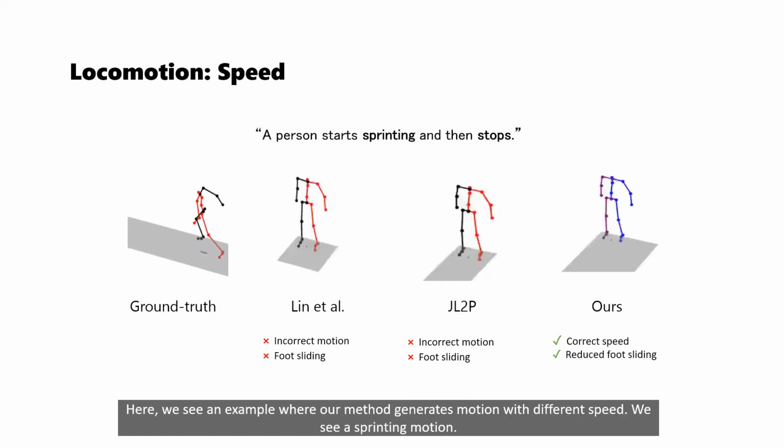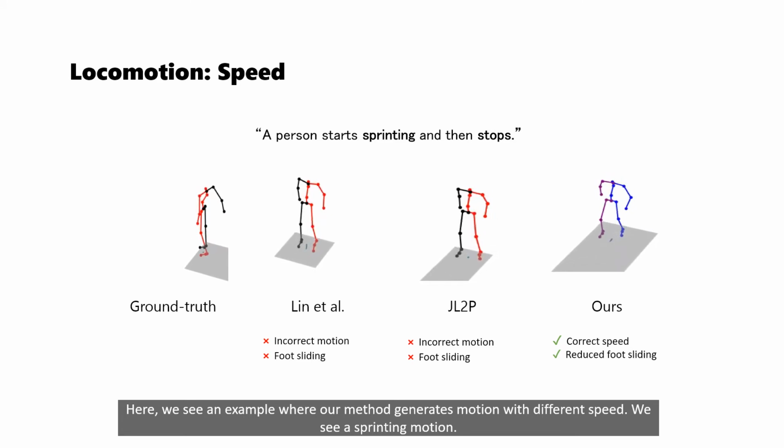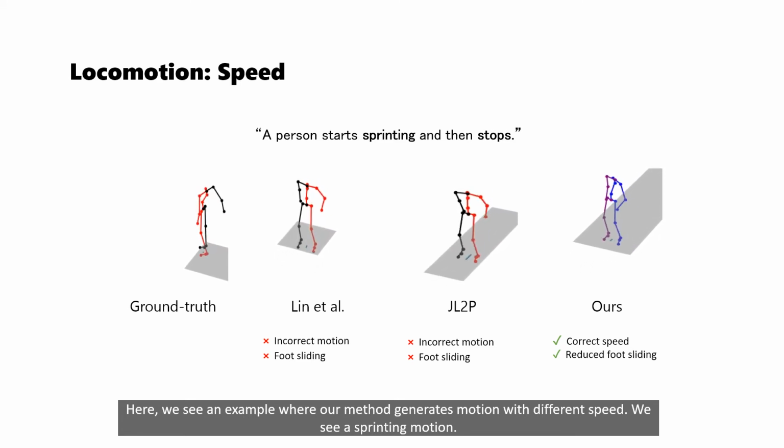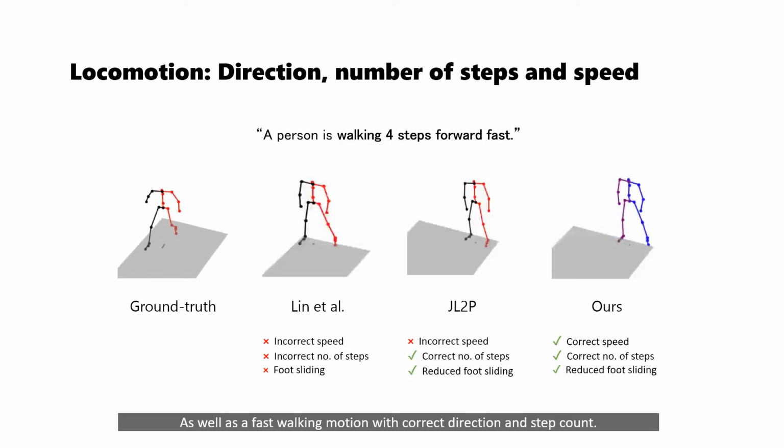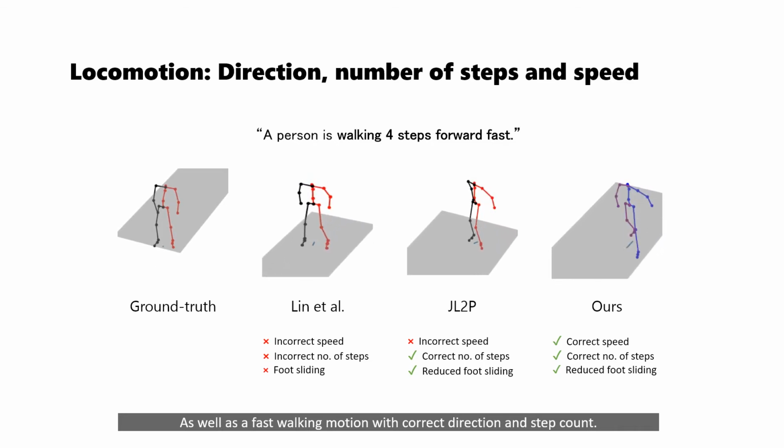Here we see an example where our method generates motion with different speed. We see a sprinting motion as well as a fast walking motion with correct direction and step count.